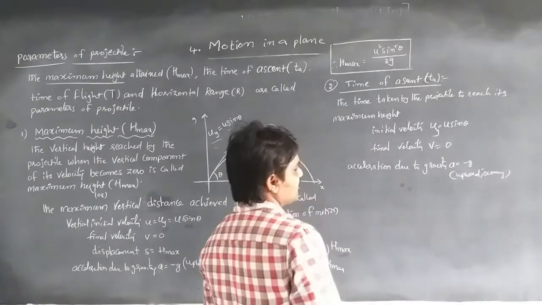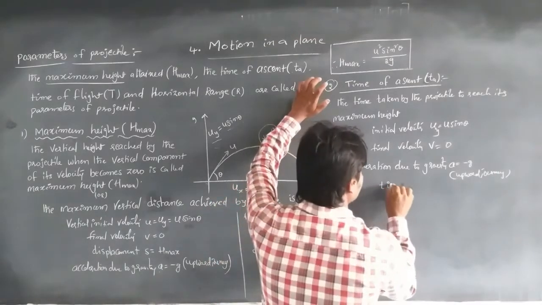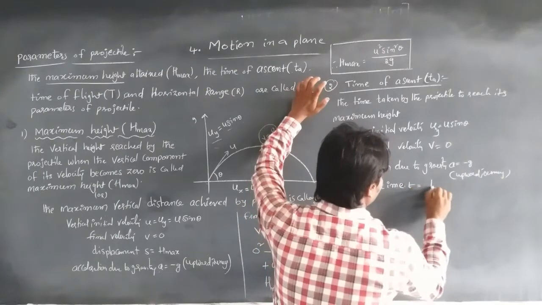So from the kinematical equation of motion, the time of ascent means the time taken to reach the maximum height, so t is equal to t suffix a.